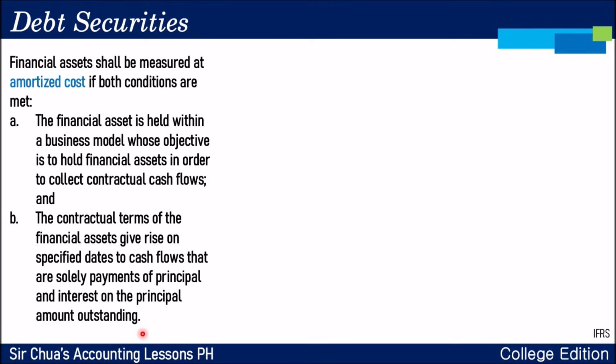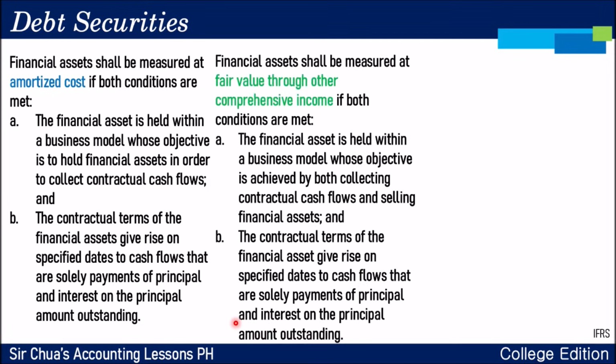Familiar ba yung words? Ano yung marireceive mo daw? The company is to receive what? Okay, the contractual terms of the financial asset give rise on specified dates to cash flow. Merong ine-expect na cash flow. Ano yung ine-expect natin cash flow? Payments of principal and interest. Diba? Sounds like utang, diba? Ayun. So, kapag ka daw po ganito ang ating conditions na na-meet, you can measure it at amortized cost. Kung di man amortized cost, baka through OCI.